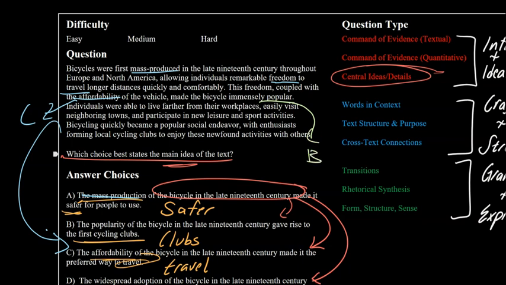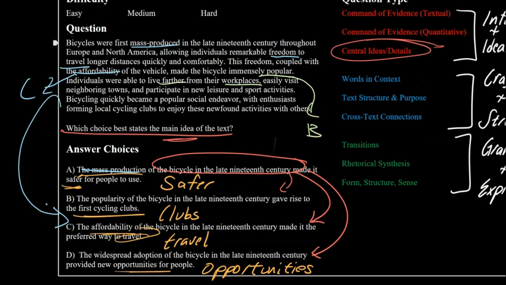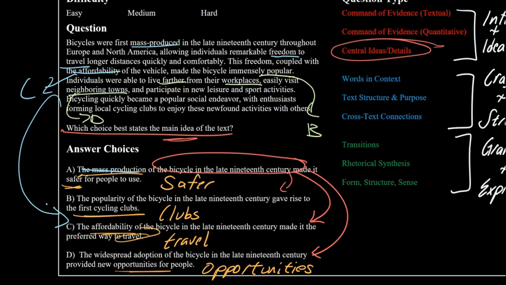Now, individuals were able to live further from their workplaces. That's for D, that's another opportunity. Visit neighboring towns, another opportunity. And participate in new leisure and sport activities, another D. Bicycling quickly became a popular social endeavor, D, with enthusiasts forming local cycling clubs, that would also go to B, but could also be thought of as a D question, as that is another opportunity, to enjoy newfound activities with others.